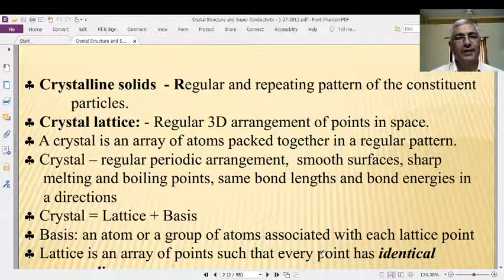Solids are characterized by their own shape and definite volume and strong interactions between the constituent particles, atoms or molecules. They are tightly packed together.